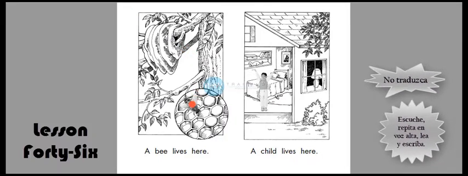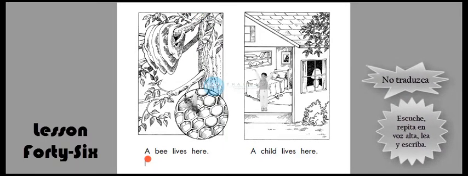Bee. This is a bee. A bee lives here. A bee lives in this place. And this is a hive. And a hive is in a tree. This is a tree.